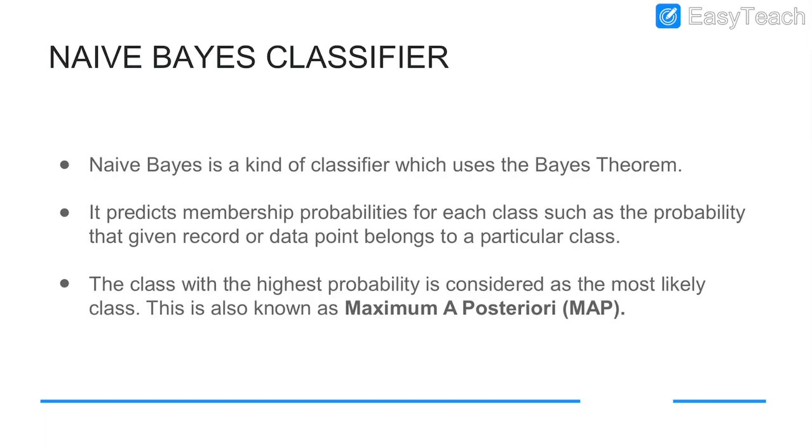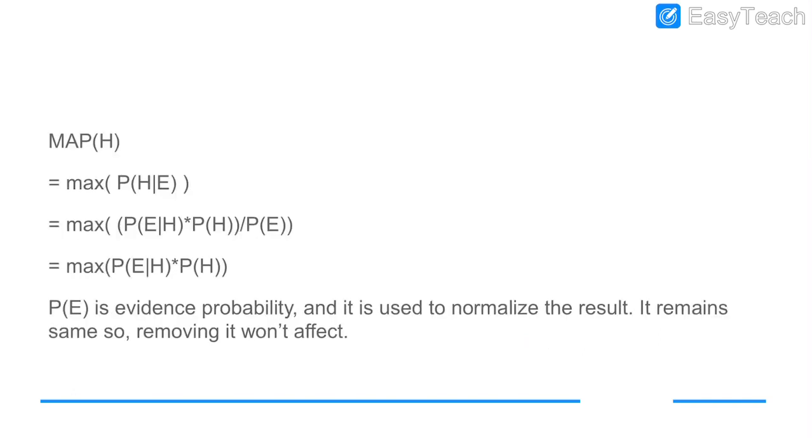Naive Bayes classifier is a kind of classifier which uses the Bayes theorem. Whenever we find out the probability, the highest probability is considered as the most likely class. So this highest probability will be considered as our target class. What is that? Maximum a posteriori. Whenever you map the hypothesis statement, you have to find the maximum probability value statement and consider it.